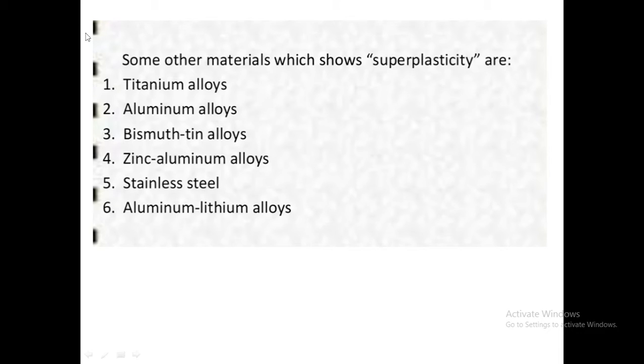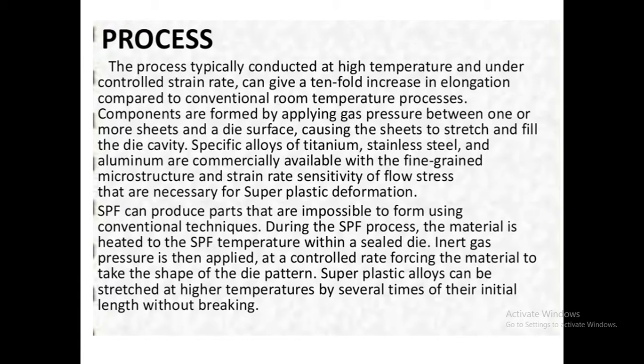See here some other materials which show superplasticity. These are some examples of materials which show the superplasticity property. Which are they? First one is titanium alloy, then aluminium alloy, bismuth and tin alloy, zinc aluminium alloy, stainless steel, aluminium and lithium alloy. Okay, so these are some examples of materials which show superplasticity, but in this case they need to apply some heat. Okay, now what is the process of this?